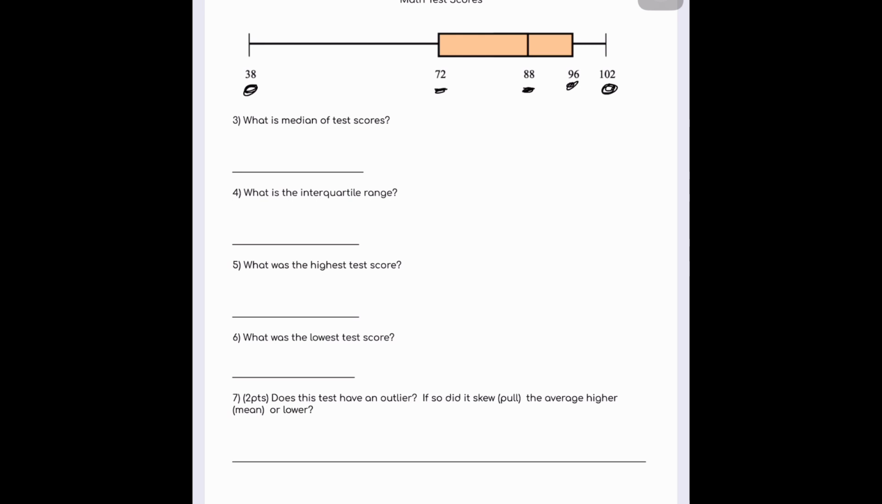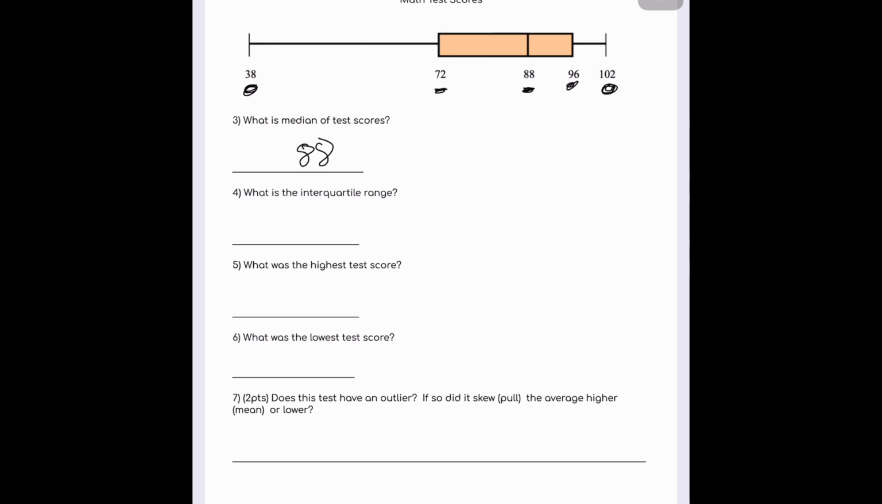All right, what is the median of the test scores? The median of the test scores is 88. So this line close to the middle of the box is always going to be the median, and the median of these test scores was 88.